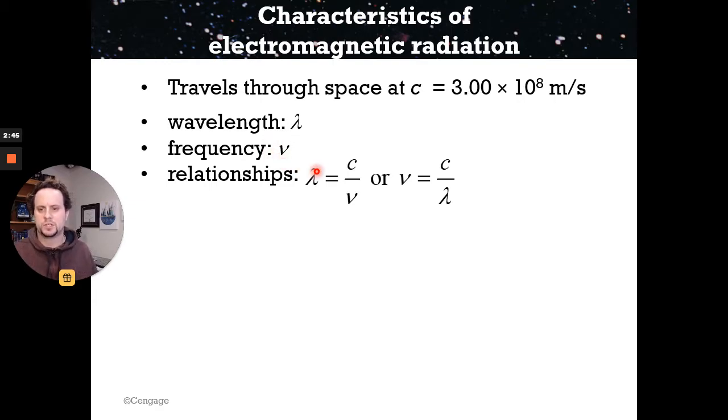And then the relationship between wavelength, frequency, and the speed of light, those all three are related, and they're related by each of these equations here. They're just shown in two different orientations, with one solved for wavelength, the other solved for frequency. They are an inverse relationship, frequency and wavelength. So like I said before, the higher the frequency, the shorter the wavelength.